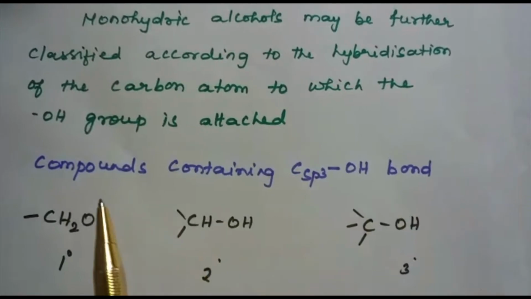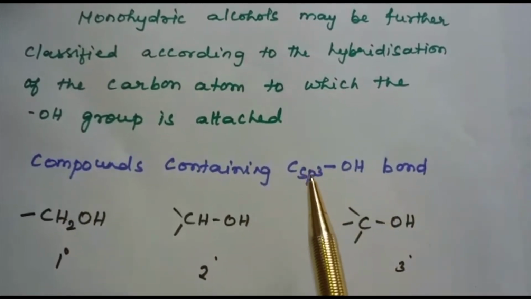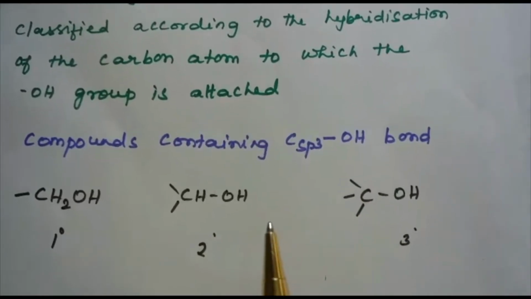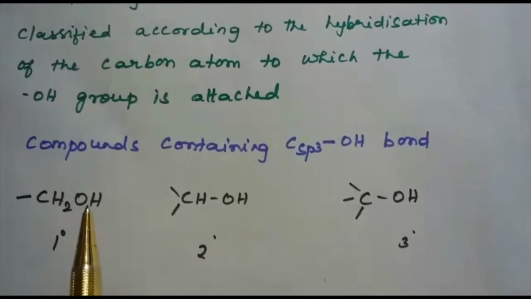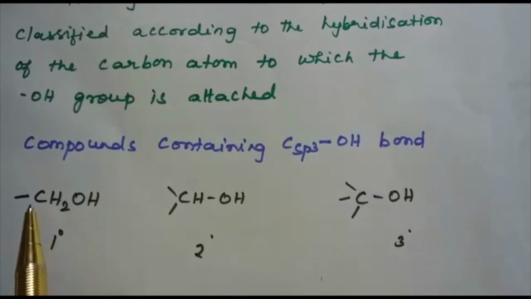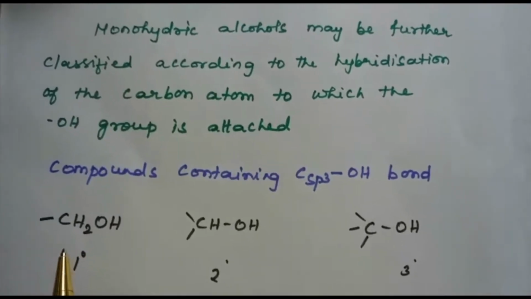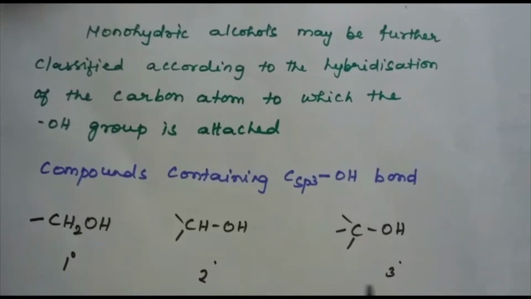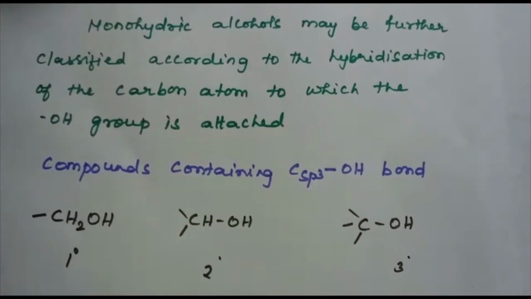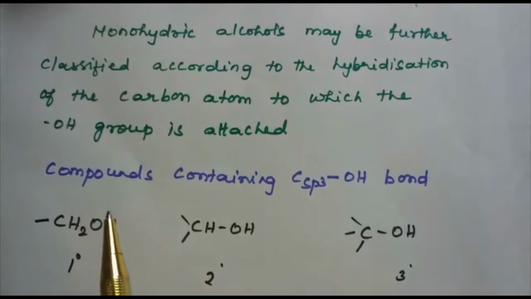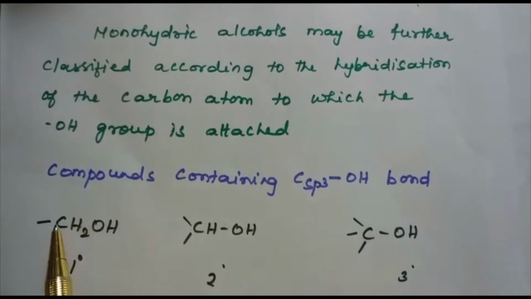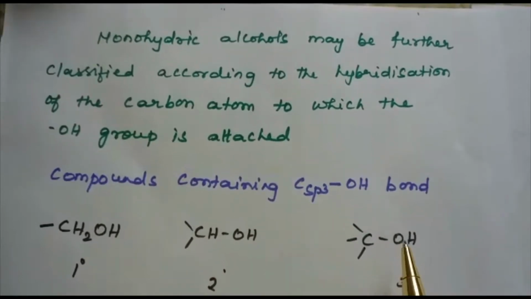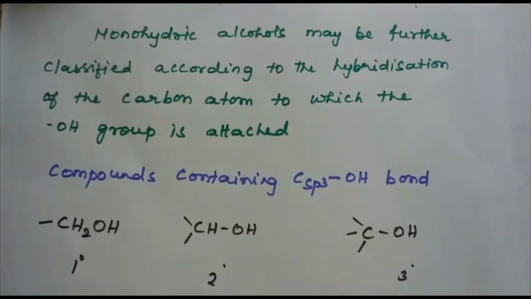Here let us see compounds containing a C-sp3-OH bond. In this class of compounds, the OH group is attached to the sp3 hybridized carbon atom of an alkyl group, and it is further classified into primary, secondary and tertiary. Here the OH group is attached to the primary carbon atom. Here the OH group is attached to the secondary carbon atom. Here the OH group is attached to the tertiary carbon atom.